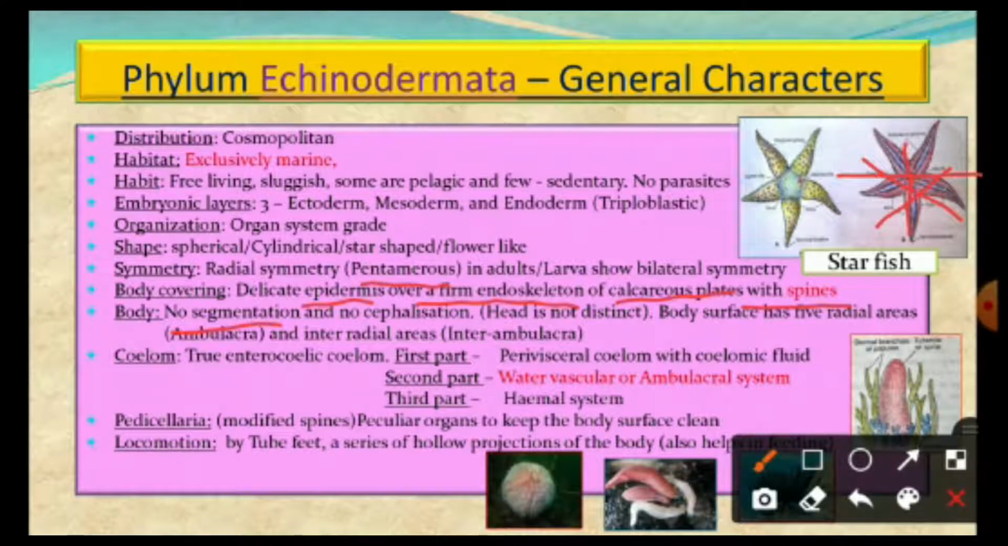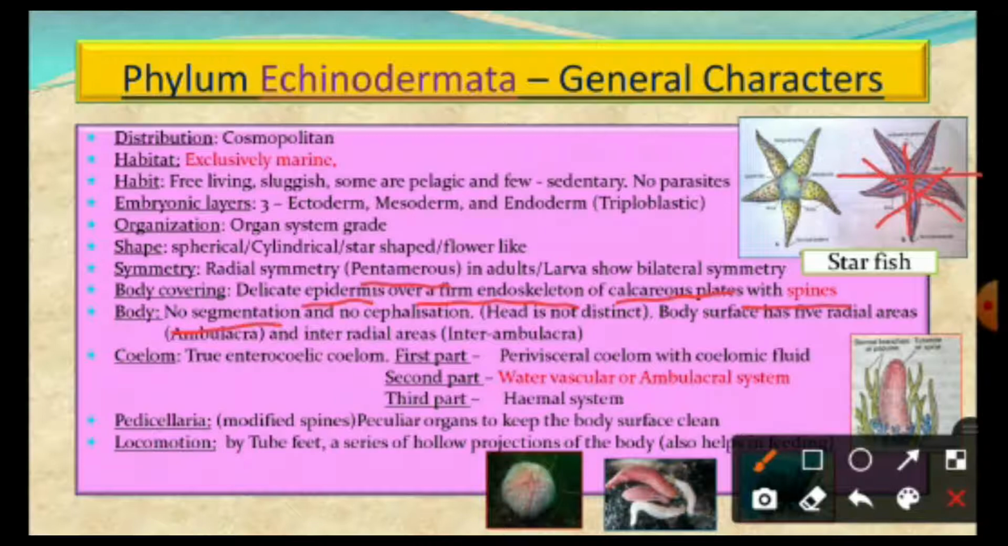But generally the mouth is present on one side, and the anus is present on the opposite side. The side on which the mouth is present is called the oral surface, and the other surface is called the anal surface or aboral surface, where the anus is situated.